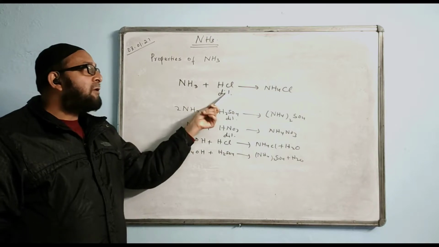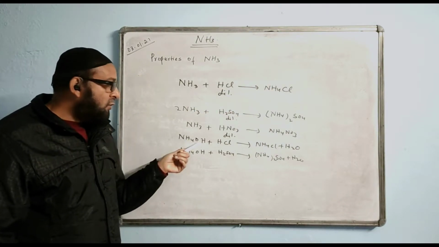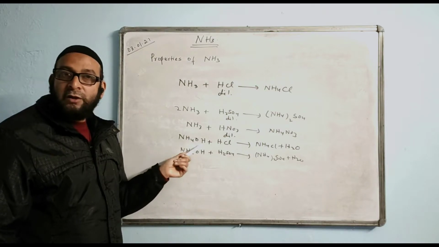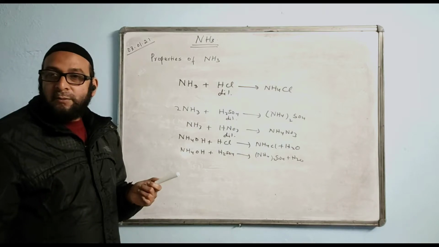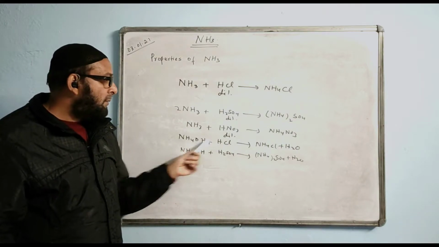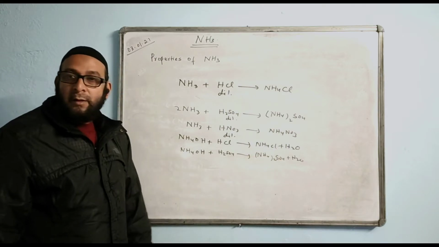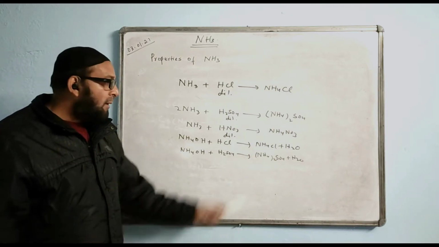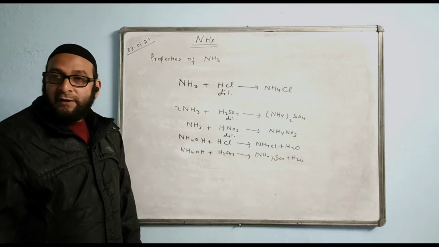Ammonia and dilute acid gives direct ammonium salt without water, but here when you use hydroxide, that is ammonia solution, or aqueous ammonia, aqueous means ammonia mixed with water, then you will get water also here. I mean ammonium salt and water.